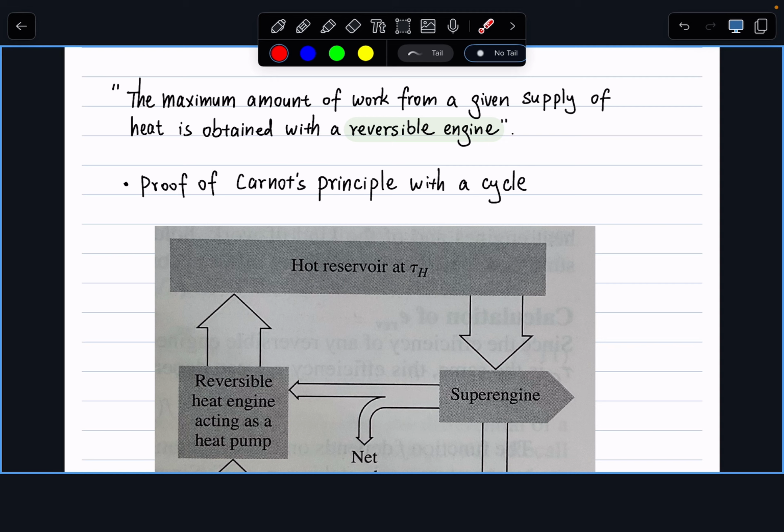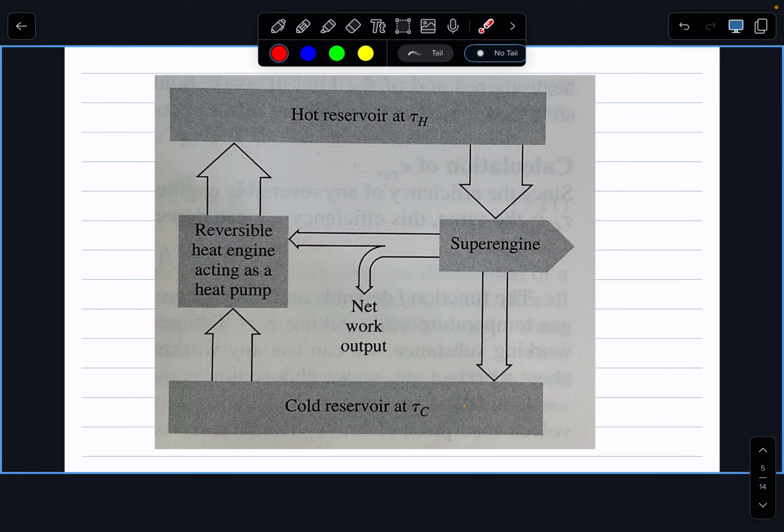But now let's think about it. What does it mean by maximum amount of work from a given supply of heat is obtained with a reversible engine? And can we prove it with the second law of thermodynamics? Remember the question we're trying to prove is that the reversible engine gives us the maximum amount of work possible. I'm going to go super slow on this one, so just raise your hand whenever you feel like you're lost. So in here, we're trying to prove that my reversible engine is the most efficient one.